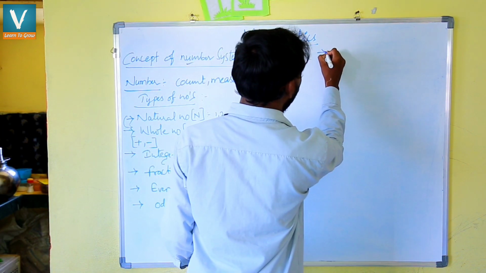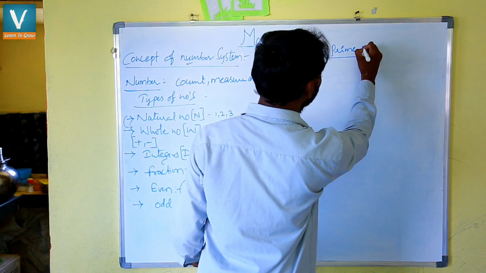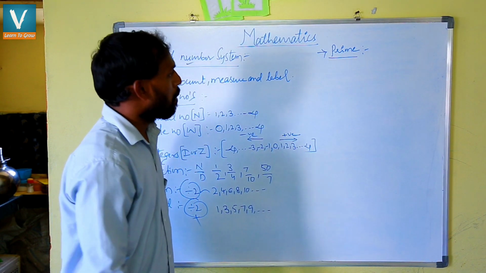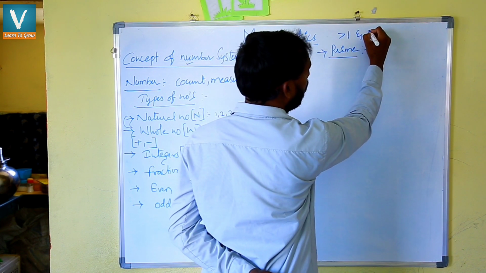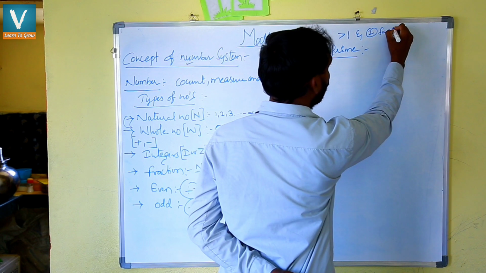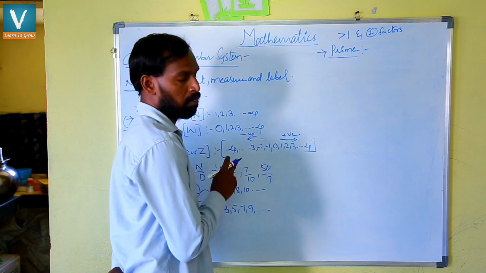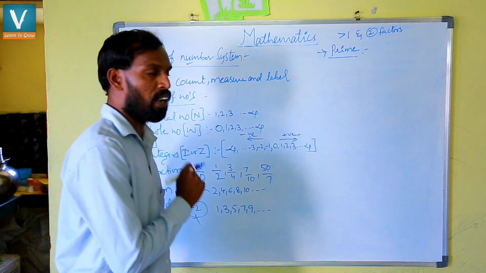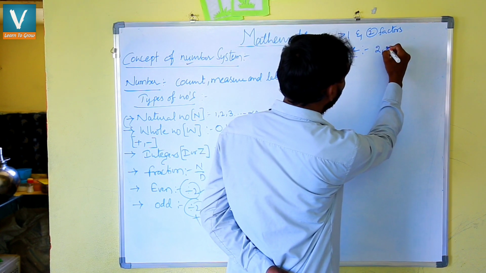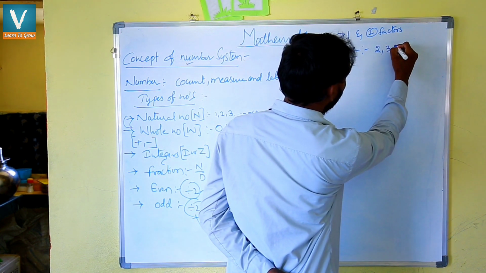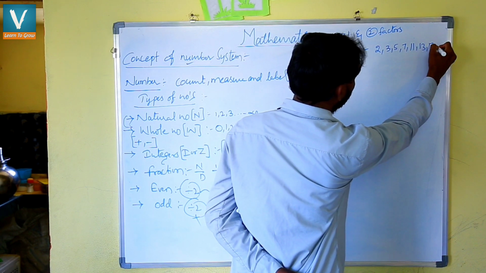Next one is the prime number. A prime number should be greater than 1 and have only 2 factors. We will see some examples. Greater than 1 means I am starting from 2: 2, 3, 5, 7, 11, 13, 17, and so on.